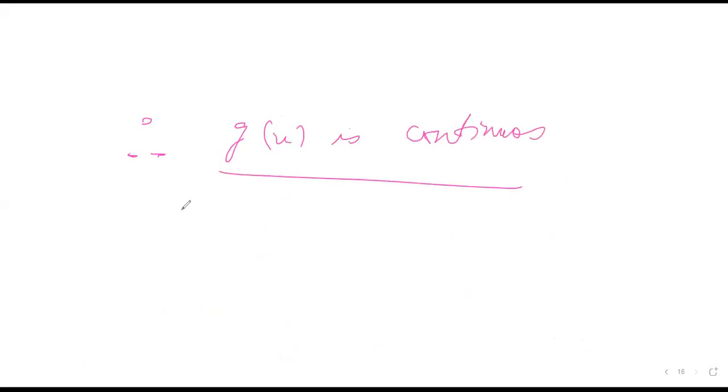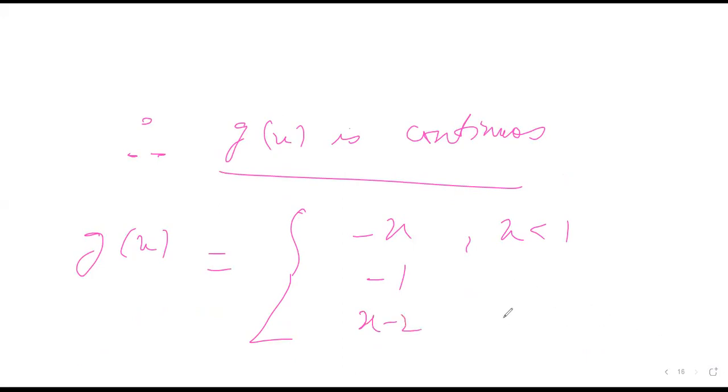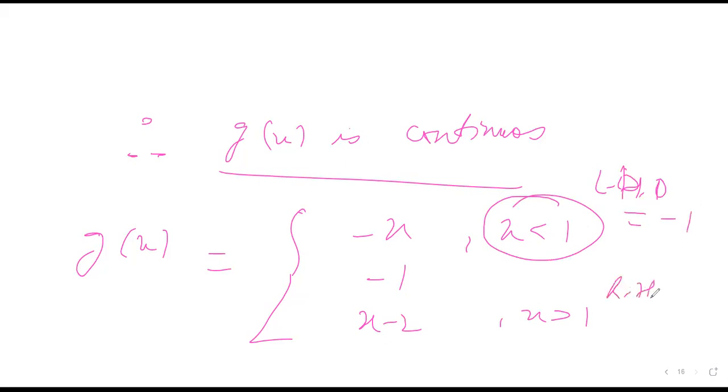Now let's check differentiability. There are two ways to check differentiability. You can go by definition, but I'm not going by definition. That is your homework. For x less than 1 it is minus x, and this is x minus 2. So you can directly see at x equal to 1, the left hand derivative is equal to minus 1, and the right hand derivative is equal to 1, because the differentiation of minus x will be minus 1 and x minus 2 will be 1.